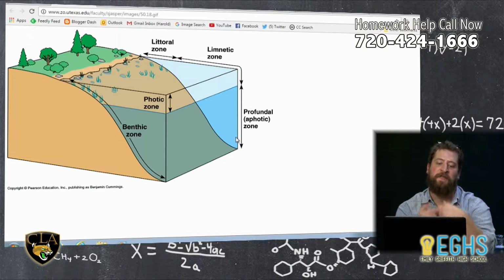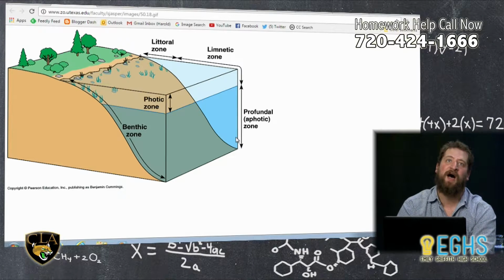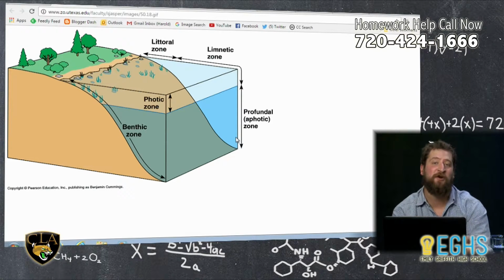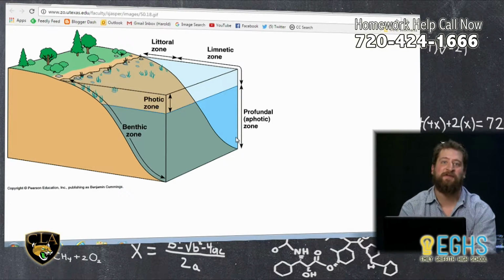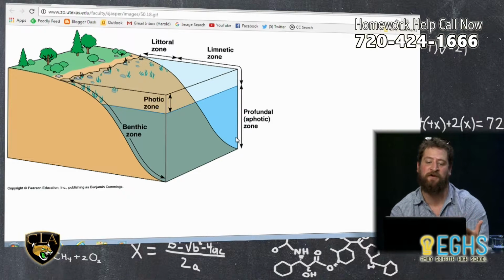And then the benthic zone, getting back to the question that we were asked, covers the whole bottom of the lake, and all of the organisms that live there are called benthos organisms. If you had benthos plants, you would call them phytobenthos. If you had benthos animals, you would call them zoobenthos, kind of like phytoplankton and zooplankton, if you're familiar with those terms.